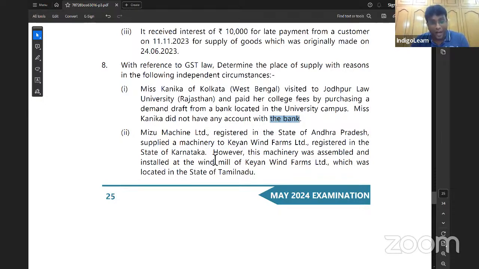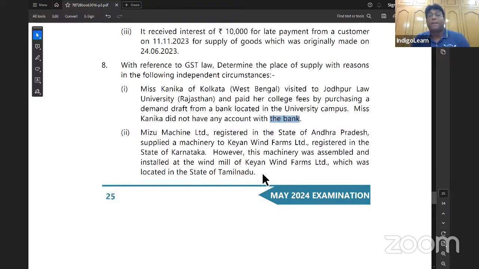Next. Mizu Machine Limited, registered in the state of Andhra Pradesh, supplied a machine to KN Wind Farms Limited, registered in the state of Karnataka. However, this machinery was assembled and installed at the windmill of KN Wind Farms Limited, which is located in the state of Tamil Nadu. Friends, for this particular second bit, my dear friends, the place of supply will be determined as per section 10(1)(d).